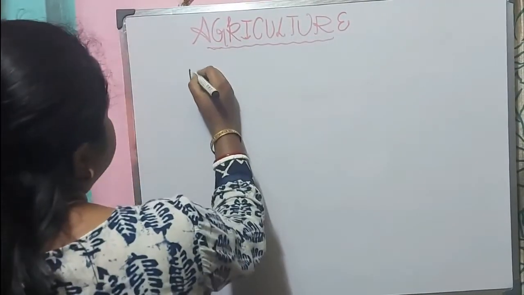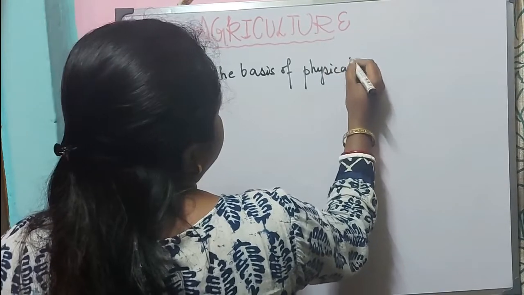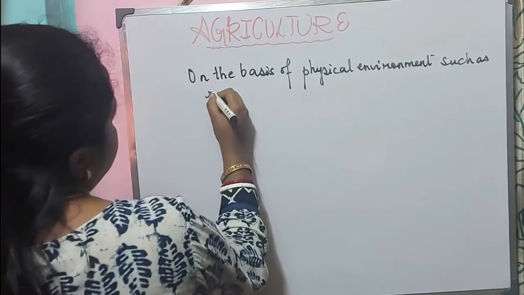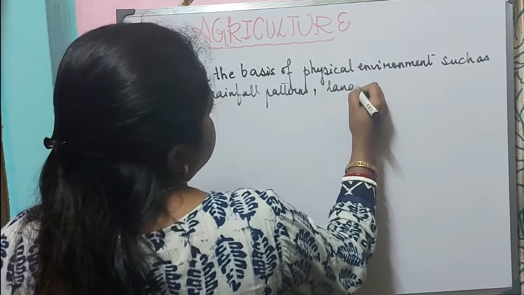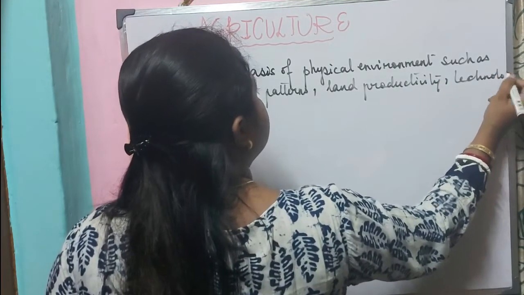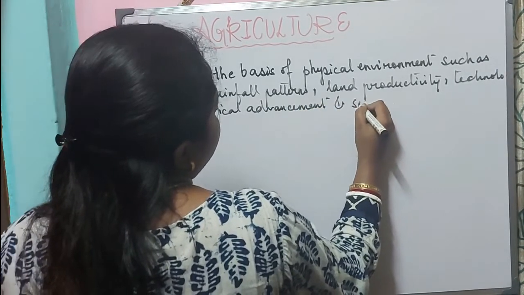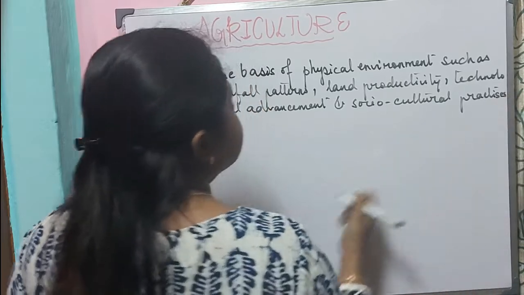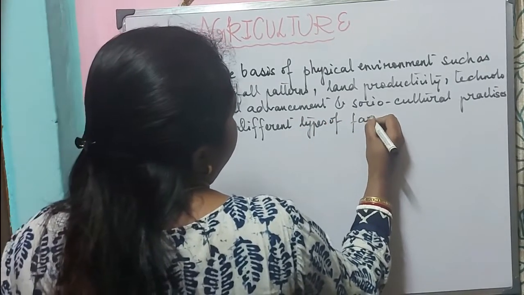Now in India, on the basis of physical environment such as rainfall pattern that varies over the regions, the land productivity, technological advancement and socio-cultural practices, we will see that different types of farming are done here.